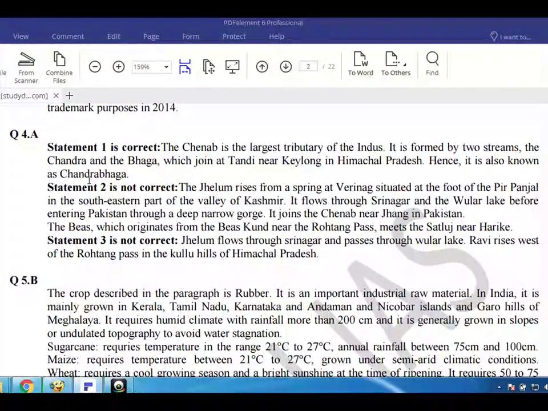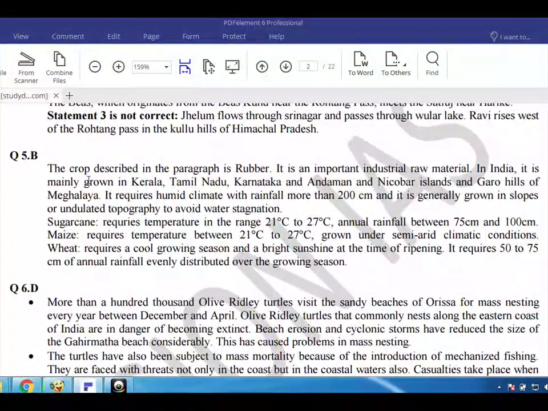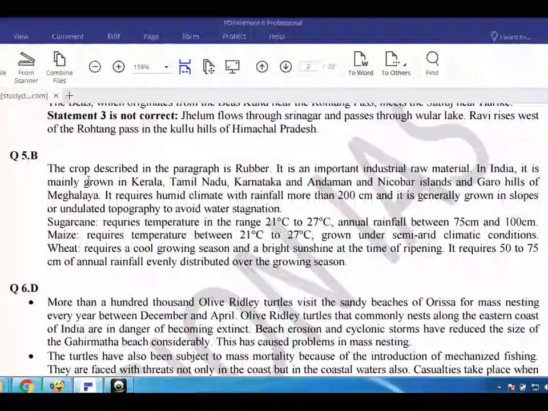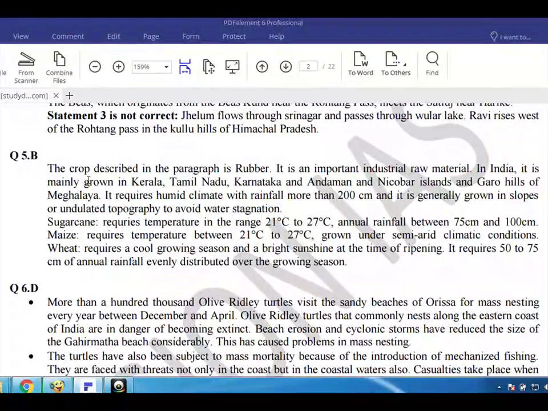Q5. B. The crop described in the paragraph is rubber. It is an important industrial raw material. In India, it is mainly grown in Kerala, Tamil Nadu, Karnataka, Andaman and Nicobar Islands and Garo Hills of Meghalaya. It requires humid climate with rainfall more than 200 centimeters and it is generally grown in slopes or undulated topography to avoid water stagnation.